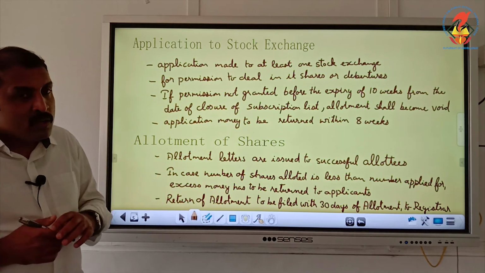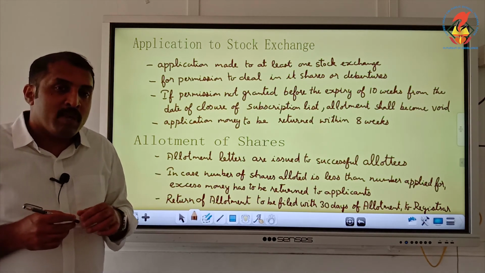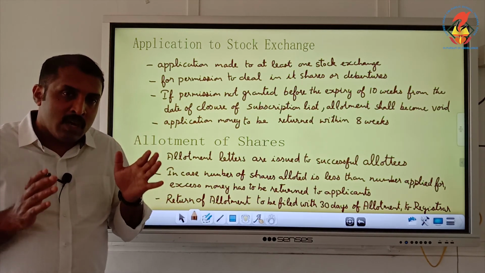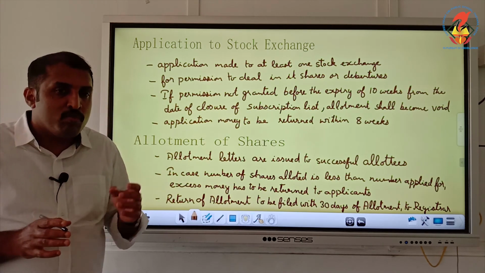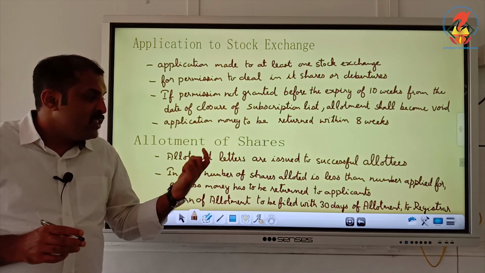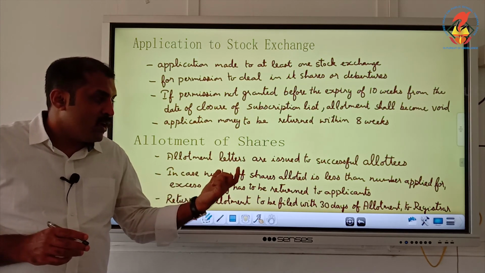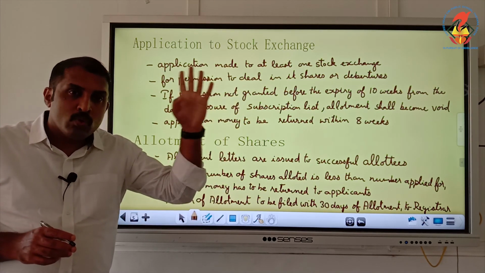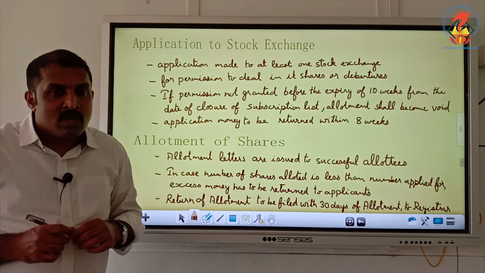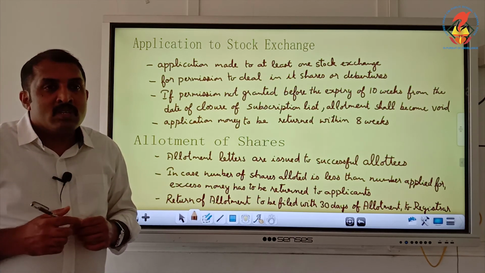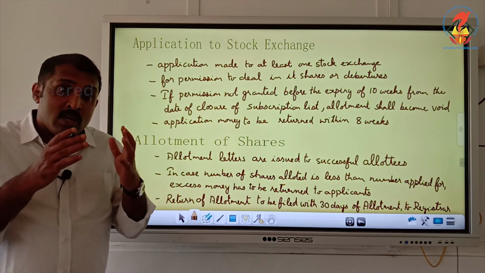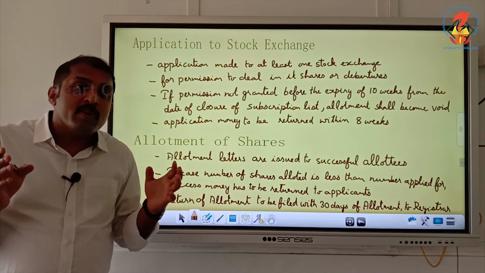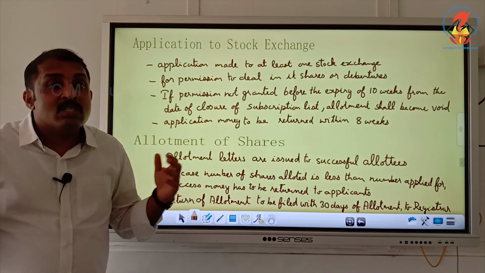And return of allotment means the details of applicants, number of shares and their details have to be submitted within 30 days of allotment to the Registrar of Companies. And with this, the procedure or the stage of capital subscription is completed.